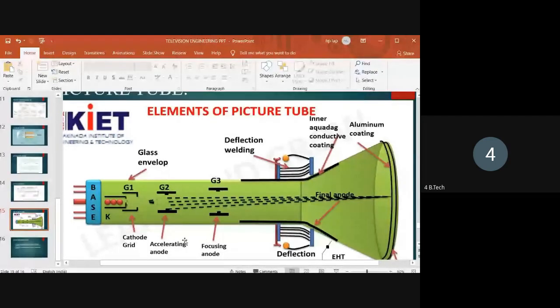So this is the picture tube. The picture tube is used to convert the electrical video signals into the picture information.